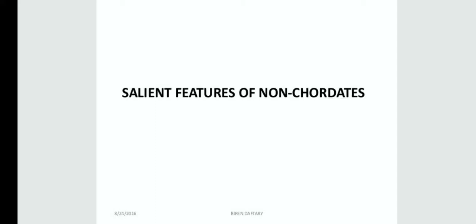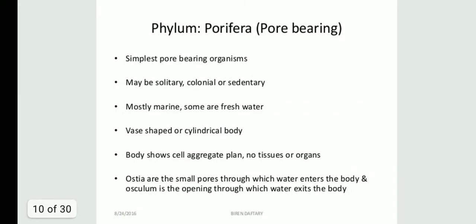Hello students, in this module we'll be studying the salient features of non-chordates. So now, starting from the phylum Porifera, which are also known as pore-bearing animals. They are the simplest pore-bearing organisms, which may be solitary, colonial or sedentary. Sedentary means the organisms are attached to a substratum because they cannot move. They are mostly marine and some are freshwater.